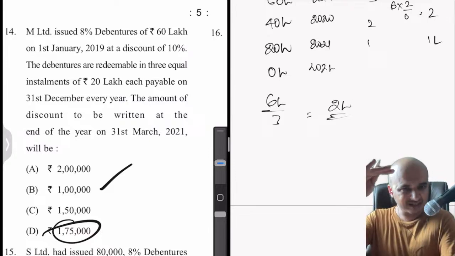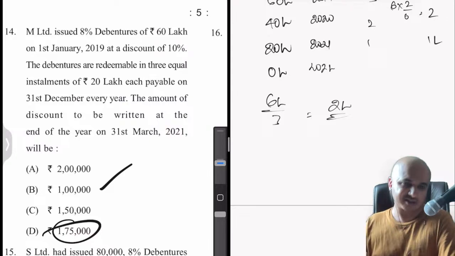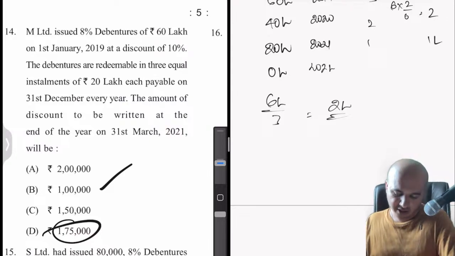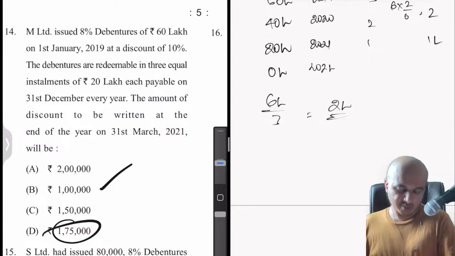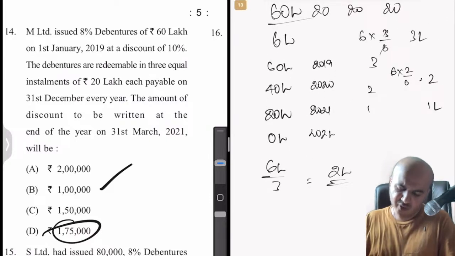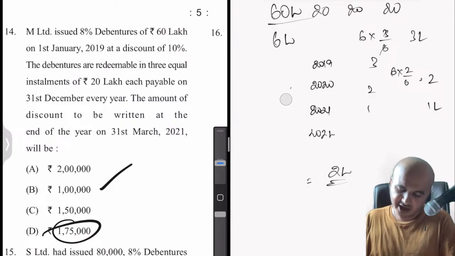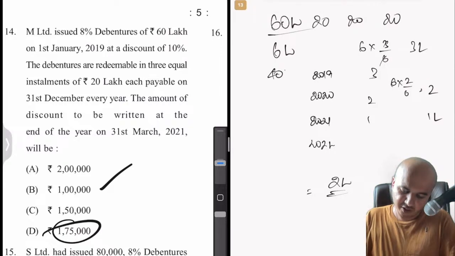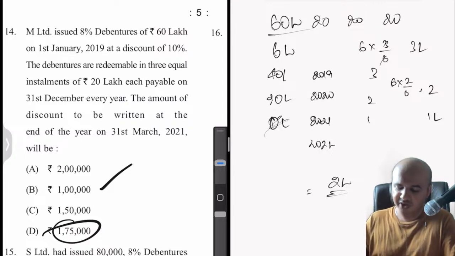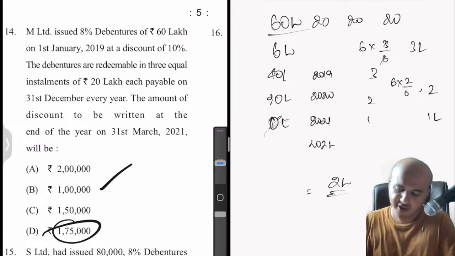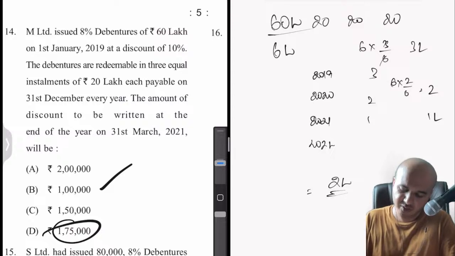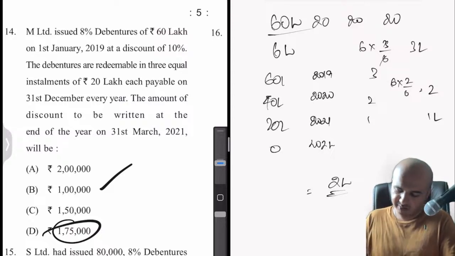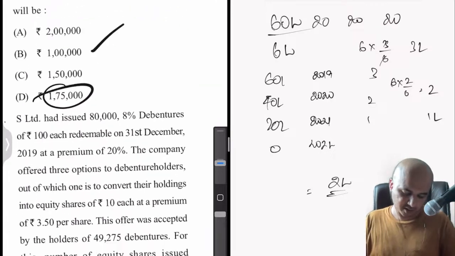But in this problem, it is decreasing. Finally, it becomes 0. So therefore, you'll have to be careful in such problems. Or even if you consider this, let's assume for a second that they consider 40 lakhs here, 20 lakhs and 0 lakhs here. In this case also, we can't do that because there is no question of 0 here. No, our earlier calculation was fine. 3:2:1 is what we have to do. Unfortunately, they have not done. That's okay. Let's move on to the next one.